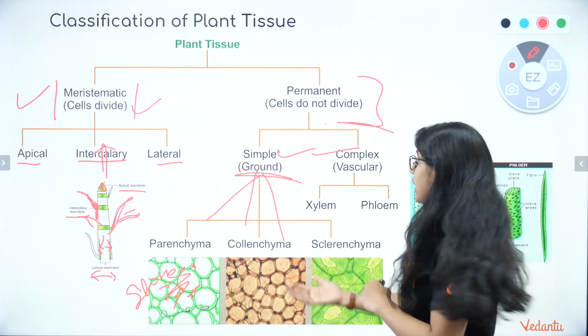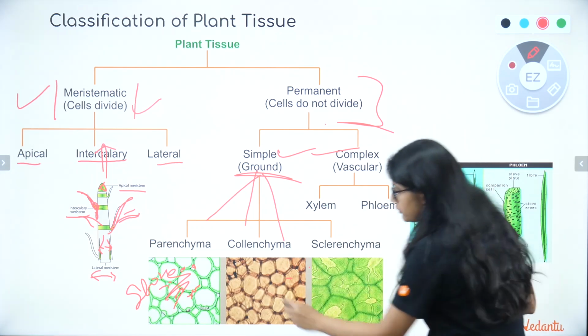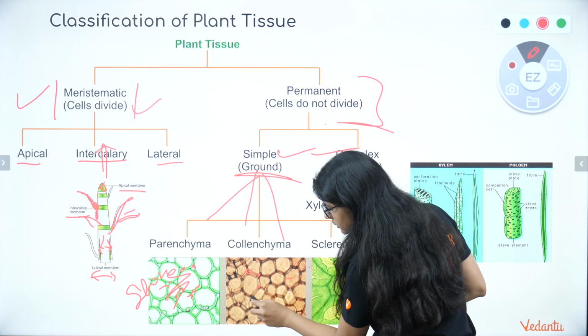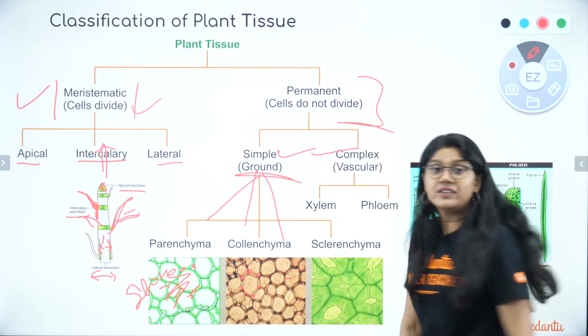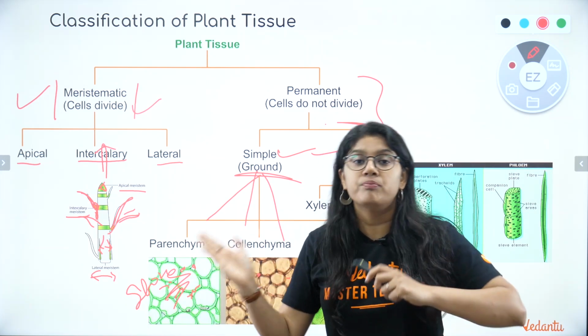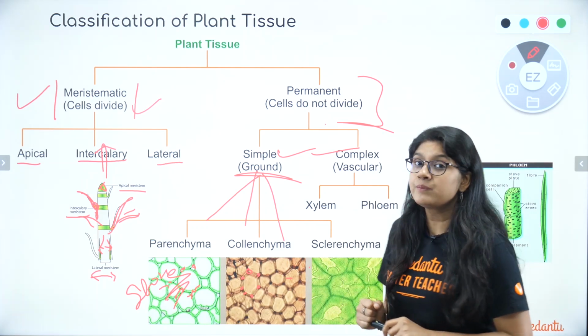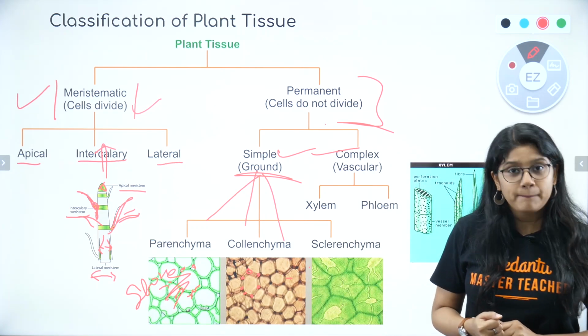The next tissue that we have is the collenchyma. They have thickened corners. If you see, they basically have the thickened corners and they help in the flexibility of the plants. A plant can easily move, bend, right? That property usually comes from the collenchyma. They give the flexibility and support to the plant.